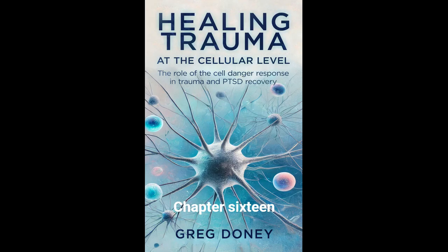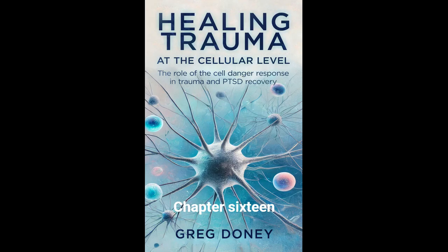Cell cycle arrest, DNA repair, and cancer. During the CDR, cells enter a state of cell cycle arrest to prevent damaged DNA from being replicated. While this is protective in the short term, prolonged cell cycle arrest without proper resolution increases the risk of mutations. Chronic CDR can impair DNA repair mechanisms, allowing genetic errors to accumulate, which promotes the development of cancer.